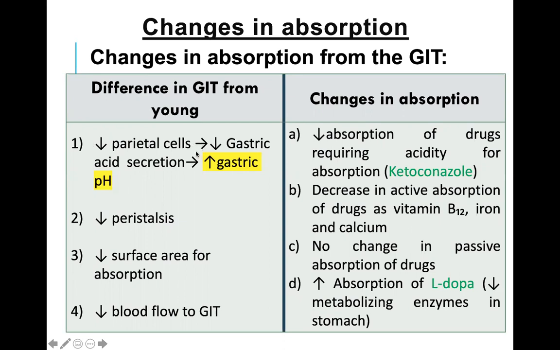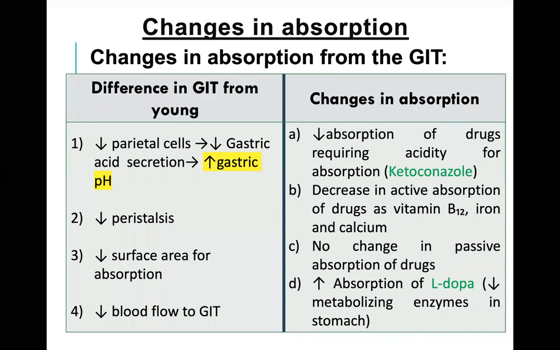What happens if the parietal cells are decreased? The gastric acid secretion is decreased. And if the gastric acid secretion is decreased, there is an increase in gastric pH. Increase in the gastric pH means the pH is alkaline, not acidic.